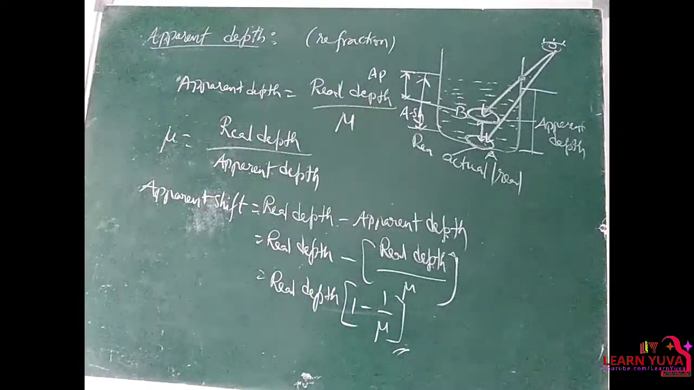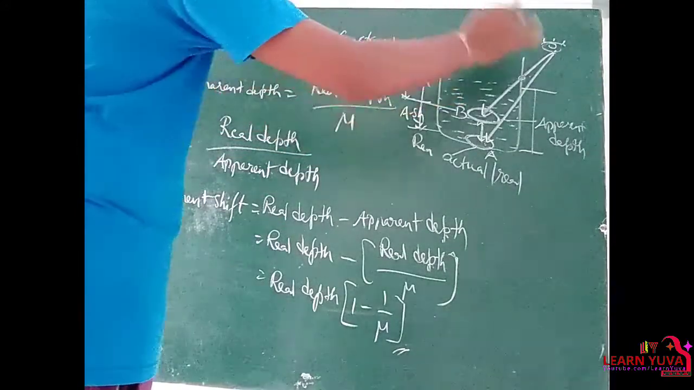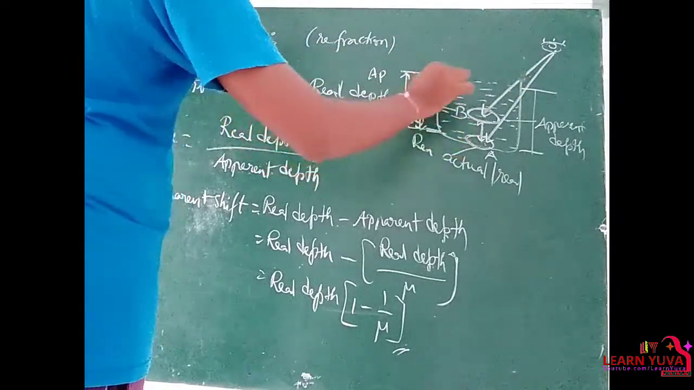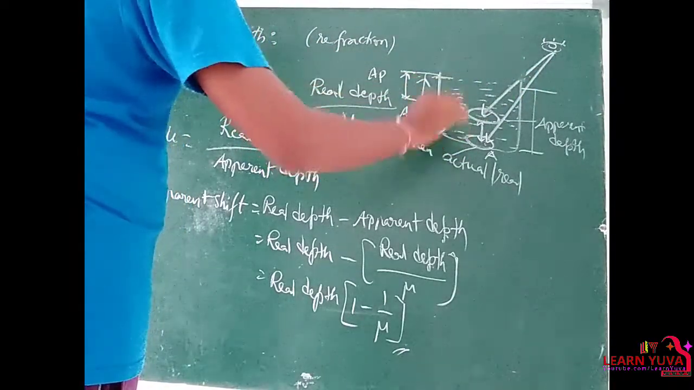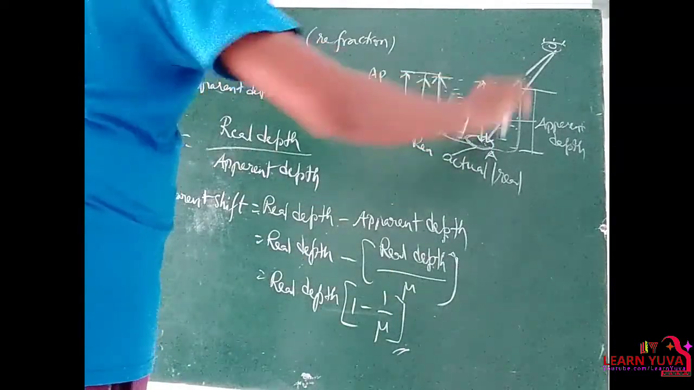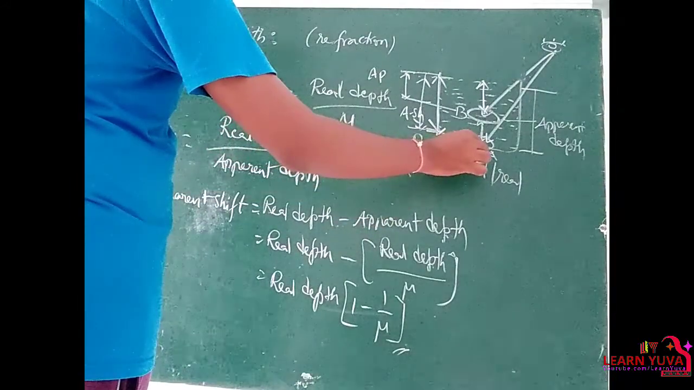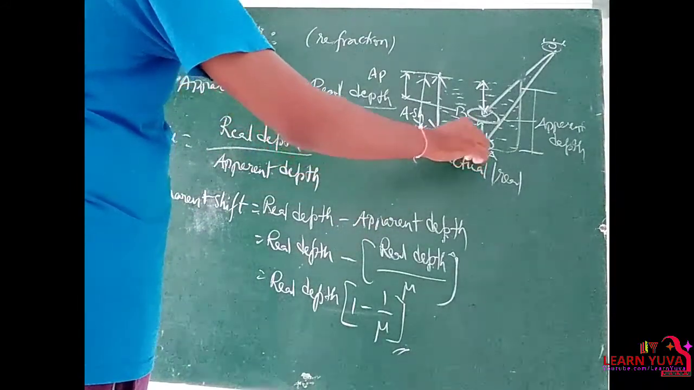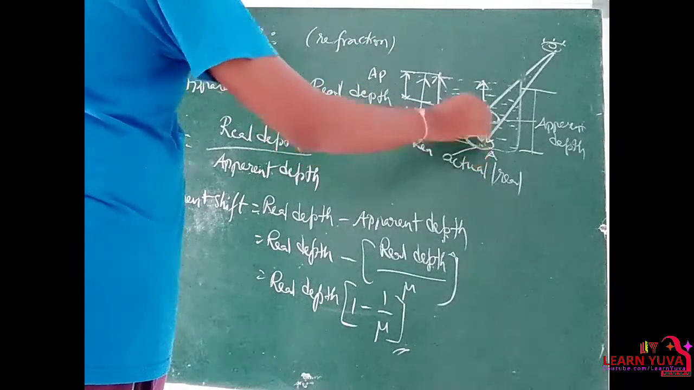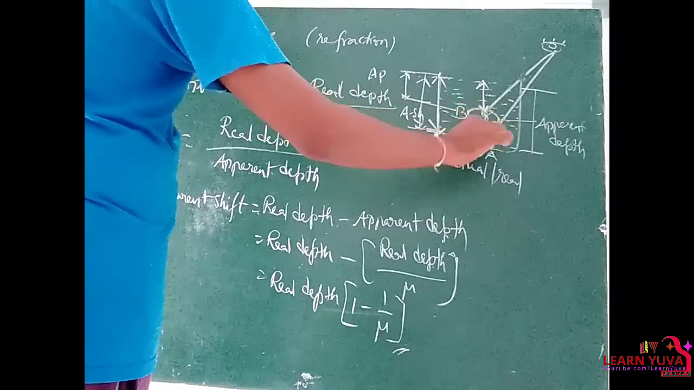So again I am repeating, let's say the beaker height is up to here. From here to here it is actual depth. From here to here it is apparent depth. Actually the position is here. After pouring the water, the coin is visible here. So the coin moves from here to here. The coin shifts. So from here to here the position is apparent shift.